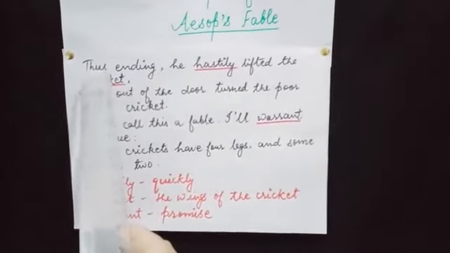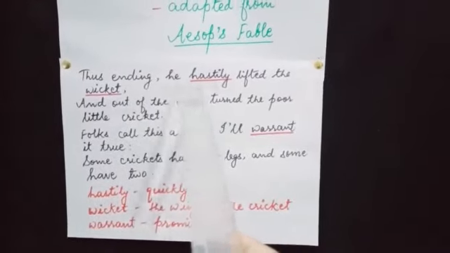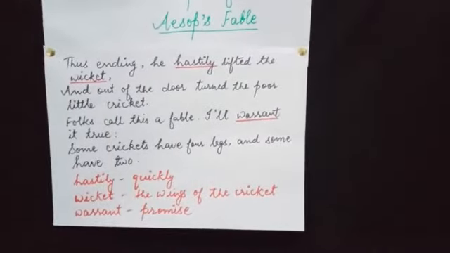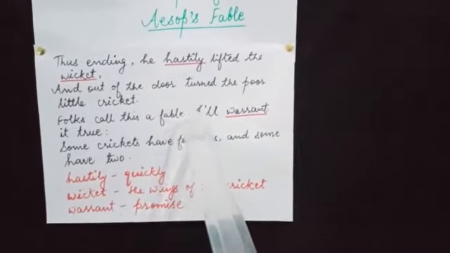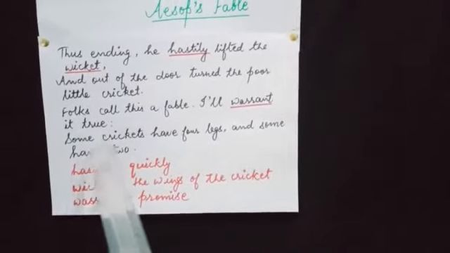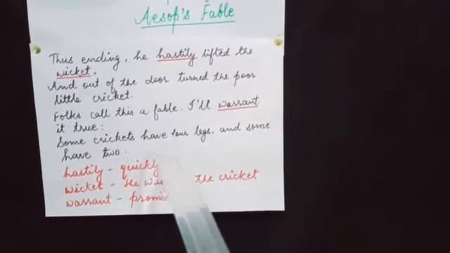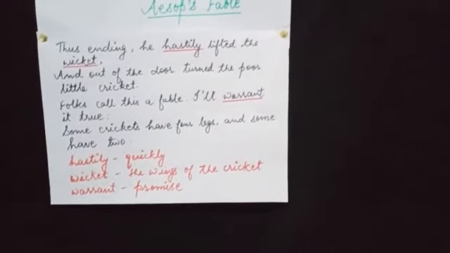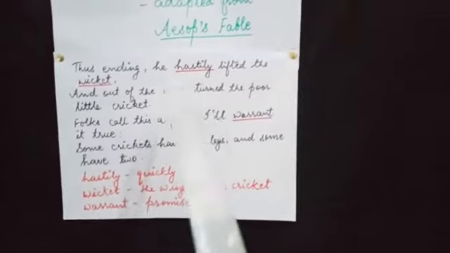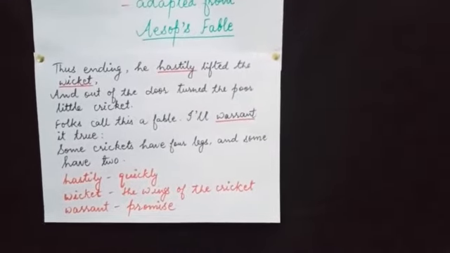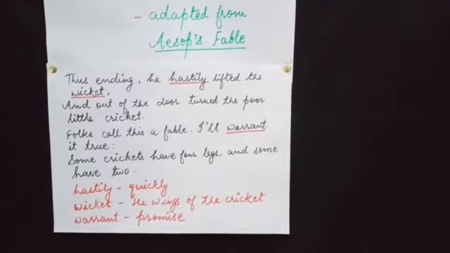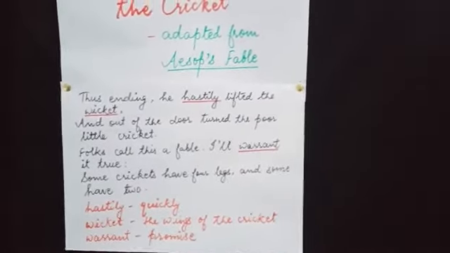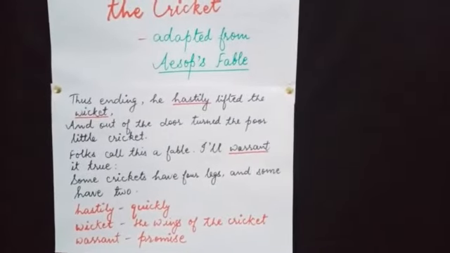Now, in the last paragraph, thus ending, he hastily lifted the wicket, and out of the door turned the poor little cricket. Folk call this a fable, I'll warrant it true. Some crickets have 4 legs, and some have 2. So thus ending, he hastily means quickly, hurriedly. He hastily lifted the wicket. Wicket here refers to the wings of the cricket. If you have seen a cricket, the wings are termed as the wicket. And out of the door turned the poor little cricket.